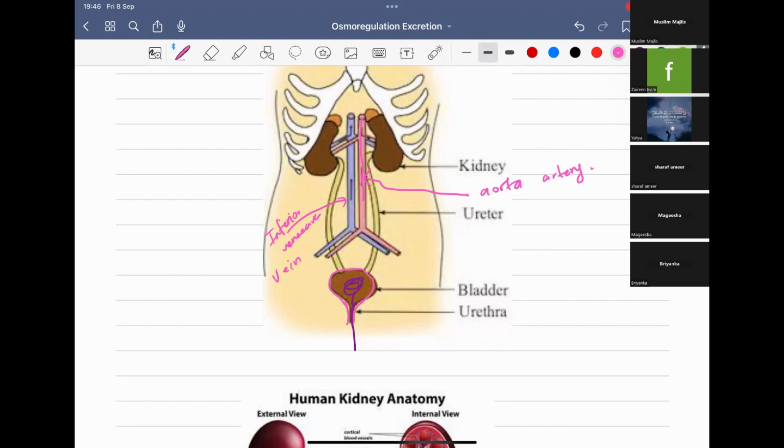Now we have revised what the parts of the human urinary system are. Now let's go with a question. If they ask you to explain the total structure of the kidneys, you can always start by giving the location of the kidney. They ask for structure, so of course you don't need to give the location, but it is better to give.